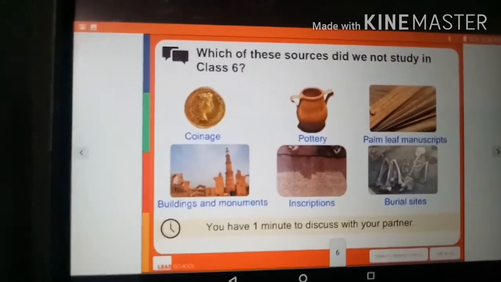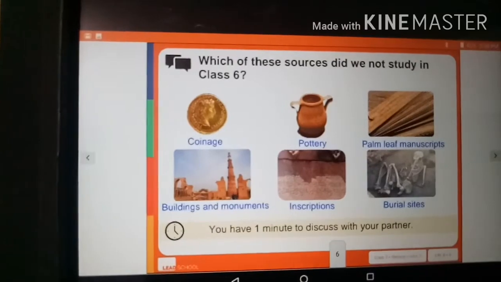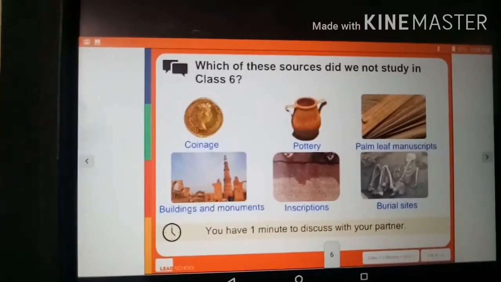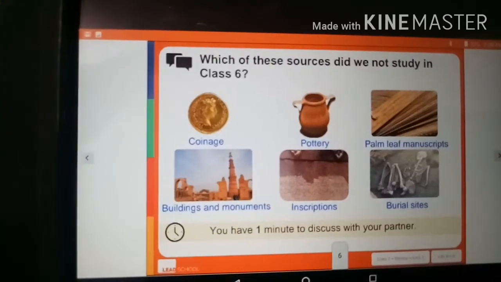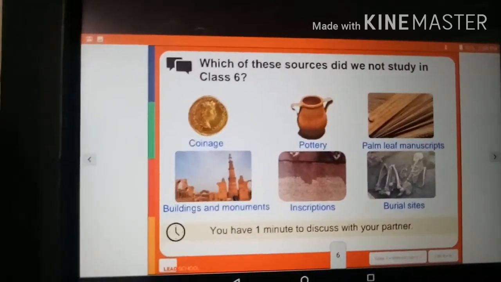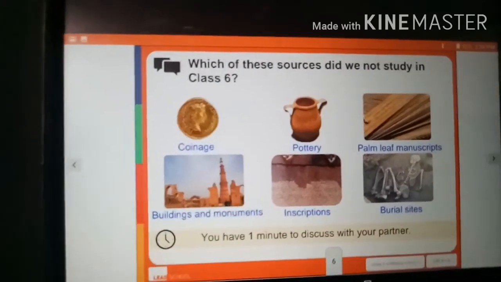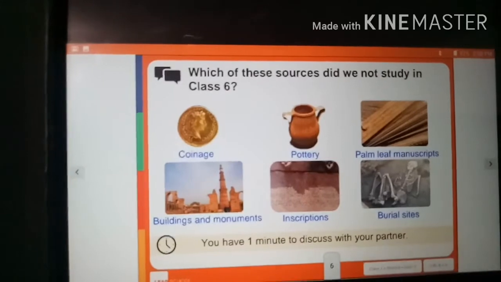Pottery tells us what kind of utensils people used for cooking. Buildings and manuscripts tell us what kind of art and architecture there was at that time. And inscriptions are very important as they tell us about the language used at that time.